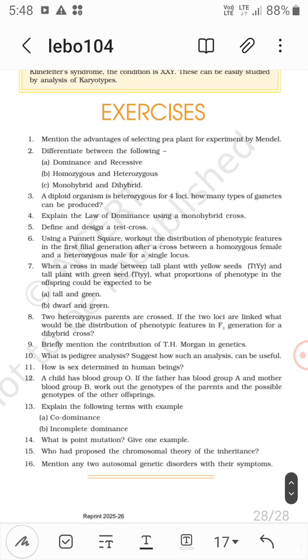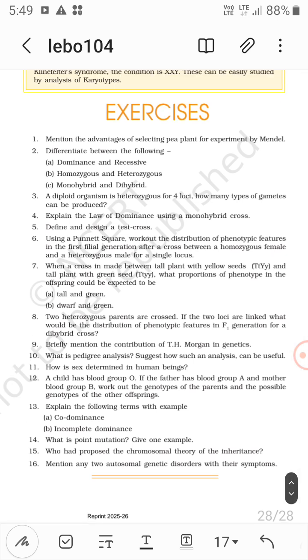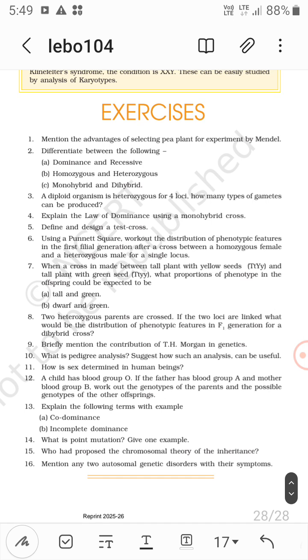So two heterozygous parents are crossed, that is capital T small t, capital T small t. If the two loci are linked, what would be the distribution of phenotypic features in the F1 generation for a dihybrid cross? Okay, so briefly mention the contribution of Morgan in genetics.